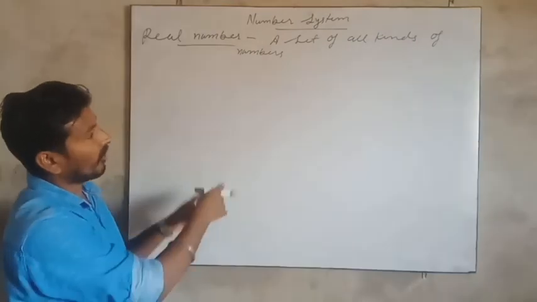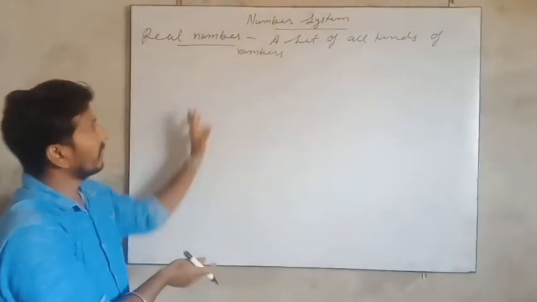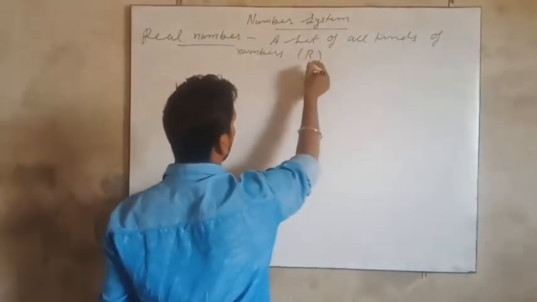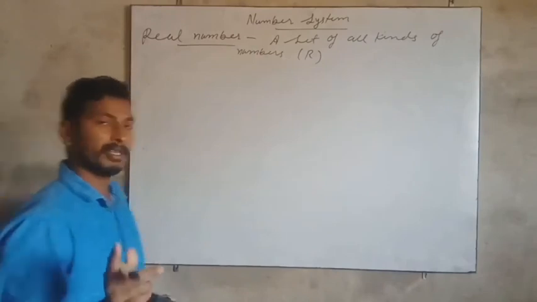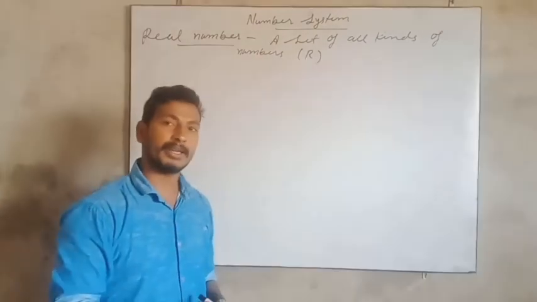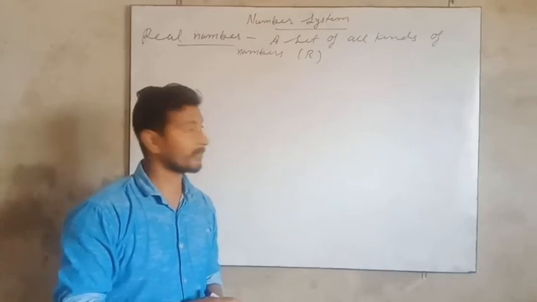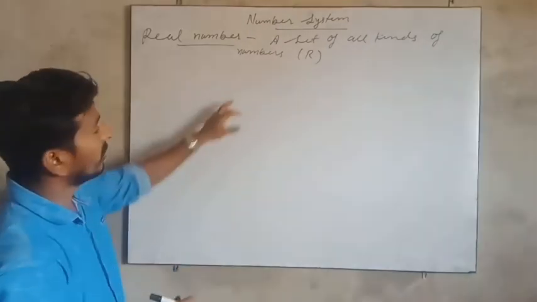So the set of all kinds of numbers which we have studied is called real numbers. This is represented by R. Rational numbers are represented by Q. Integers are represented by either I or Z. And real numbers are represented by R.